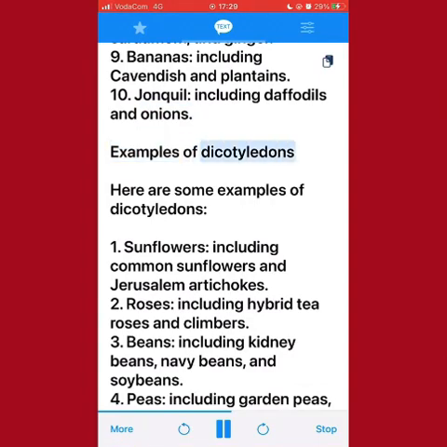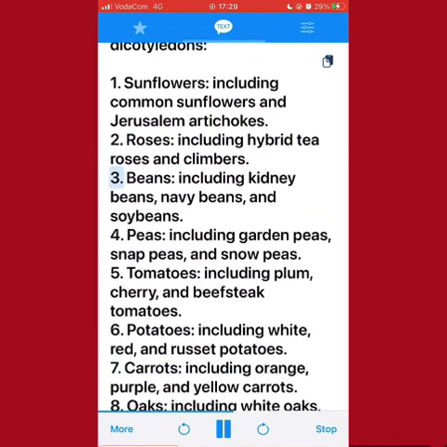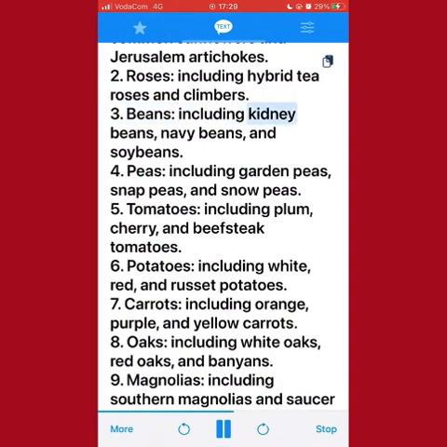Examples of dicotyledons. Here are some examples of dicotyledons. 1. Sunflowers, including common sunflowers and Jerusalem artichokes. 2. Roses, including hybrid tea roses and climbers. 3. Beans, including kidney beans, navy beans, and soybeans. 4. Peas, including garden peas, snap peas, and snow peas.